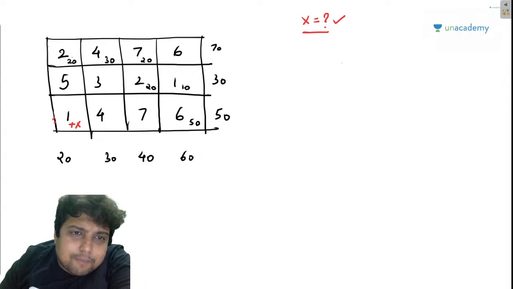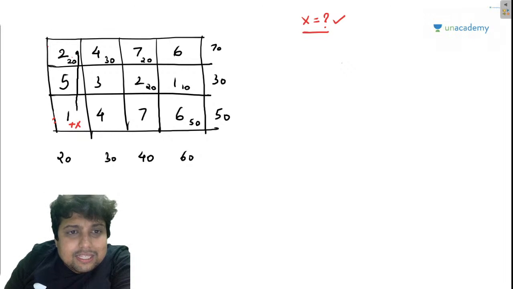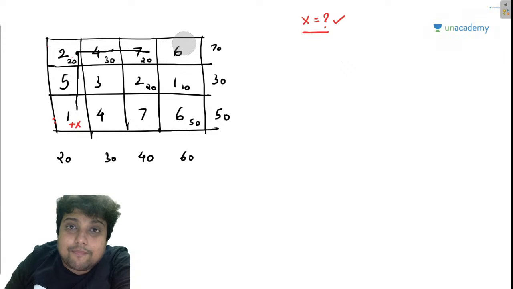Now let us not waste time and start the tempo. I will take the tempo straight to here and stop, a position which has allocation. Now I move to this position, stop, then move to this position, stop. Remember, the tempo cannot go from 7 to 6 because 6 does not have Maggi. I can only stop at positions which have Maggi, so I will go to 2. And the tempo can make only right-angle turns. It cannot move diagonally. This is one thing you need to understand.